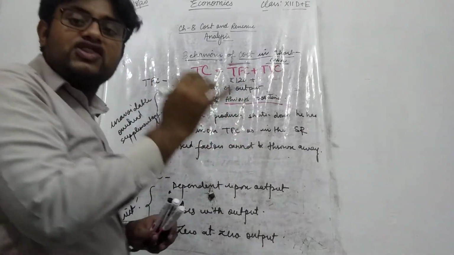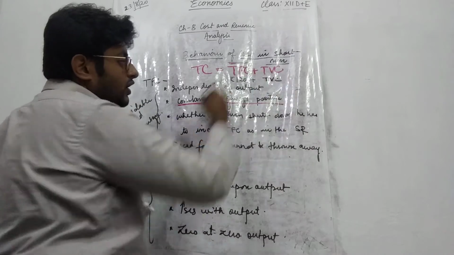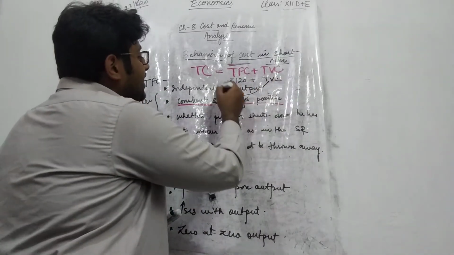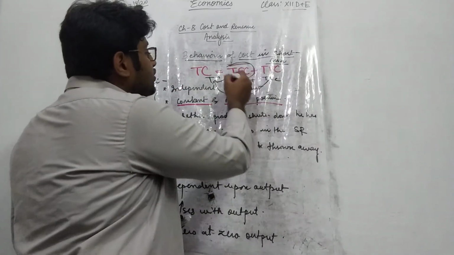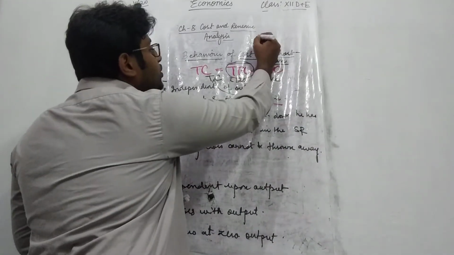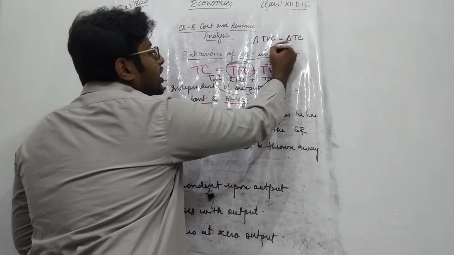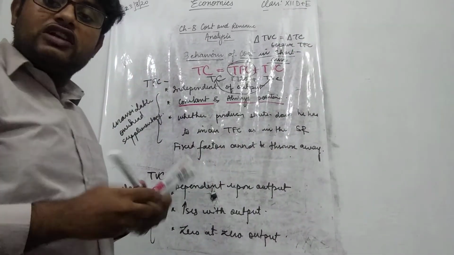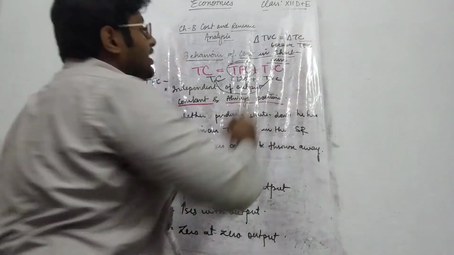Alright, so whatever change happens in your TVC will directly affect the change in the total cost, because your total fixed cost is constant. That means in the short run, your change in total variable cost is equal to the change in TC, because your TFC is constant. Okay, it remains constant.